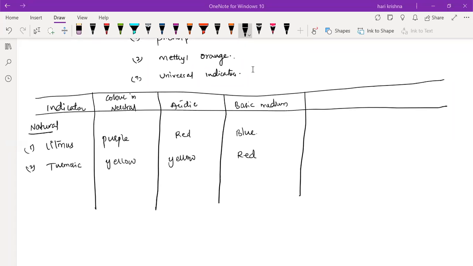Okay, so clear up to this. For natural indicators, we have two indicators, litmus paper and turmeric. Litmus original color in neutral is purple. In acidic medium, it is red. In the basic medium, it is blue. And turmeric, the original color is yellow. In acidic medium also it will show yellow, and in the basic medium it will show red.